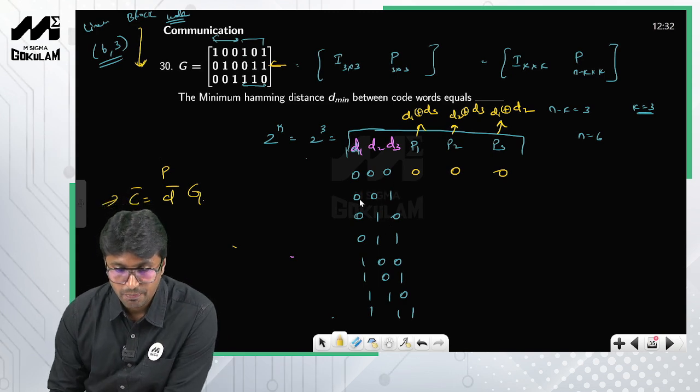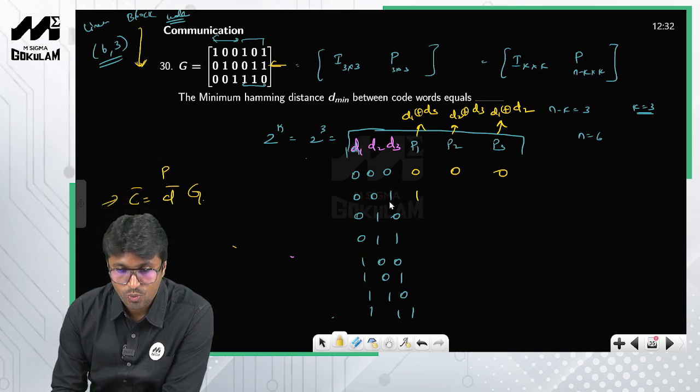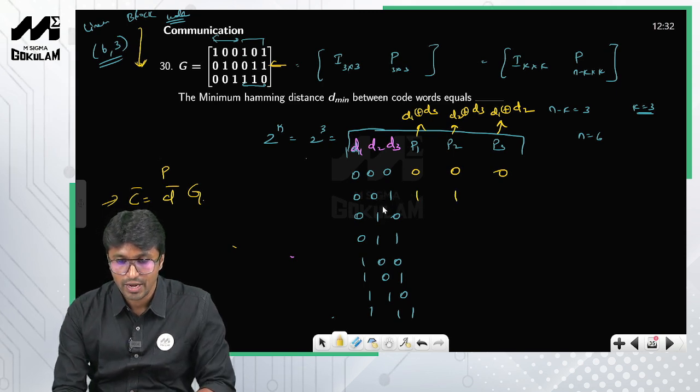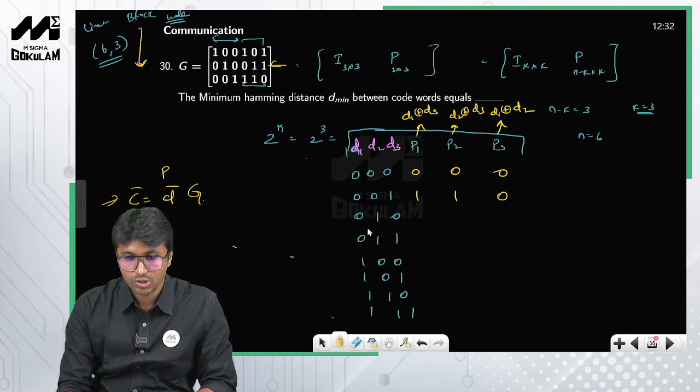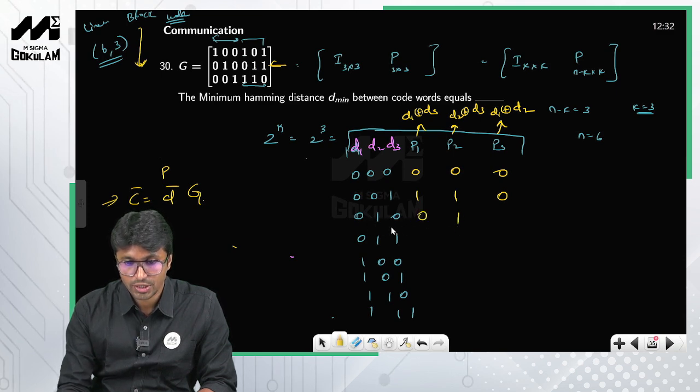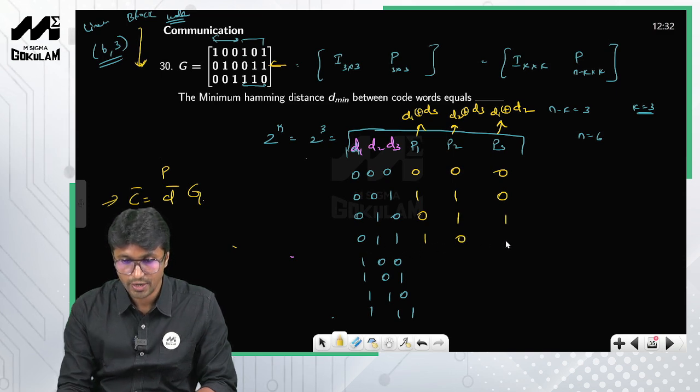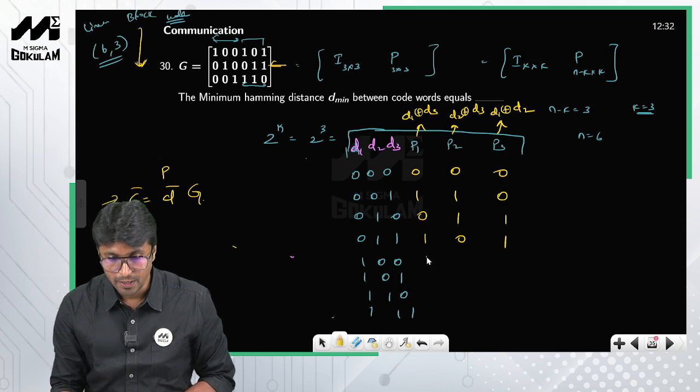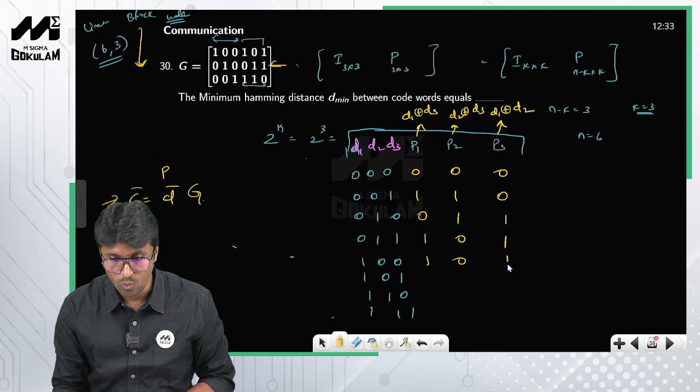And what is P1? D1 XOR D3, so this is 1, and D2 XOR D3 is also 1, and what about this one? D1 XOR D2, this is 0. What about this? This is 0 XOR 0, 0 XOR 0, this is 1 XOR 0, and D1 XOR D2, this is 1. What about this one? 0 XOR 1, D2 XOR D3, this is 0, and this is 1. And what about this one? This is 1, this is 0, and this is 1.